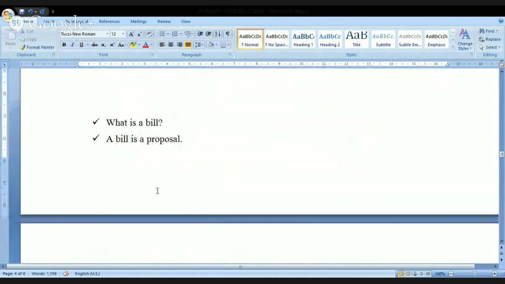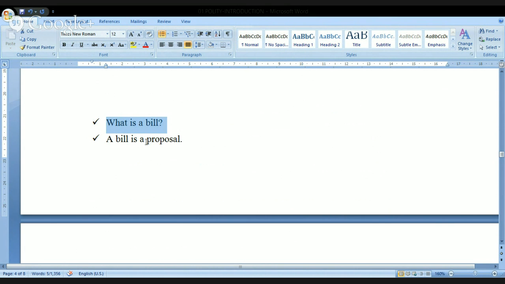Okay. Now, when it comes to this, what is a bill? Let's understand. We have understood certain points, like we are preparing a bill and introducing a bill. Kindly remember, each bill must be introduced. After introduction, discussion will take place. After discussion, voting will take place. Voting is a mechanism through which we will come to know whether the bill is accepted by the majority of the members or not. Majority is again of two kinds, simple majority and special majority. Let us try to understand that after some time, but let's first understand what is a bill.